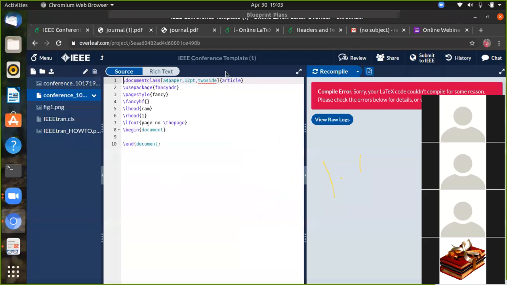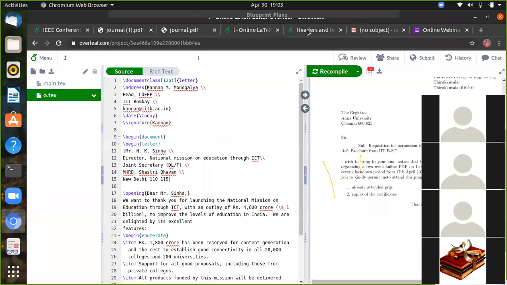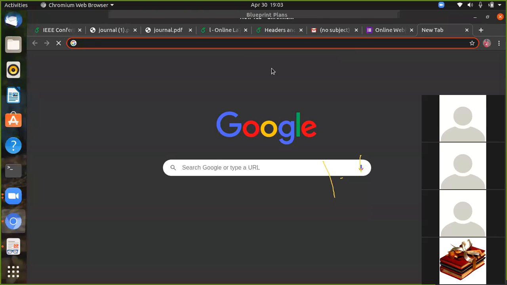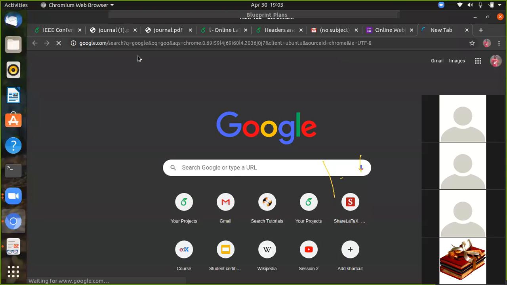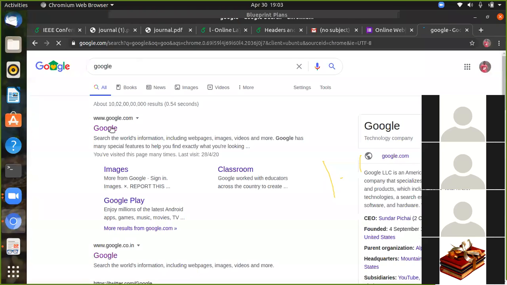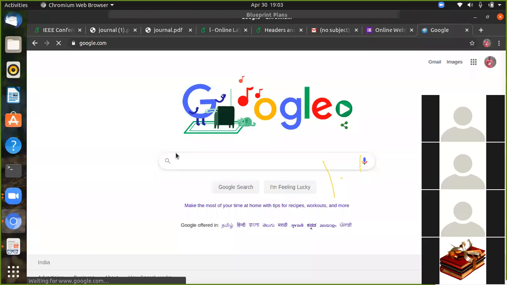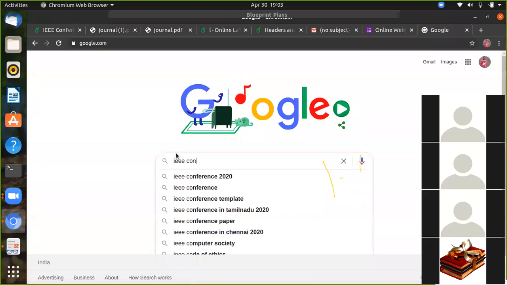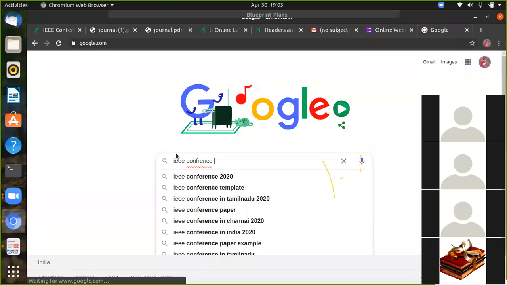Sorry, I had missed the page, so no problem. We can go to, you can type in Google, you can get IEEE conference template for Overleaf.